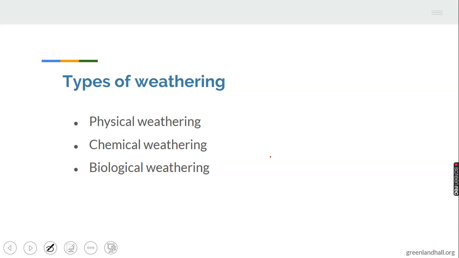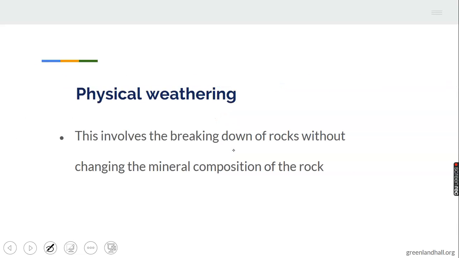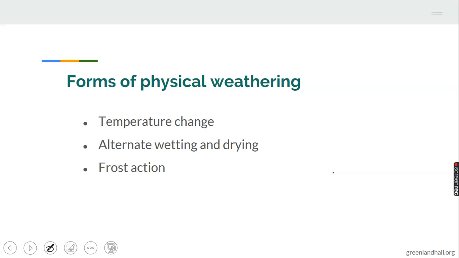Types of weathering: 1. Physical weathering. 2. Chemical weathering. 3. Biological weathering. We are going to look into these types one after the other. Physical weathering involves the breaking down of rocks without changing the mineral composition in the rock. There are minerals found in rock. These minerals are not altered during the disintegration of rock under physical weathering.